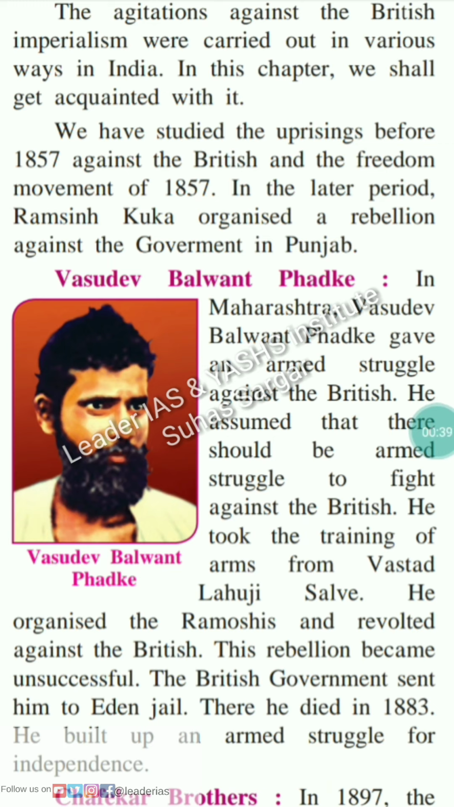We have studied the uprisings before 1857 against the British and the freedom movement of 1857 in the later period. Ram Singh Kuka organized a rebellion against the government in Punjab. Vasudev Balwant Phadke. See the picture of Vasudev Balwant Phadke. In Maharashtra, Vasudev Balwant Phadke waged an armed struggle against the British. He assumed that there should be an armed struggle to fight against the British.